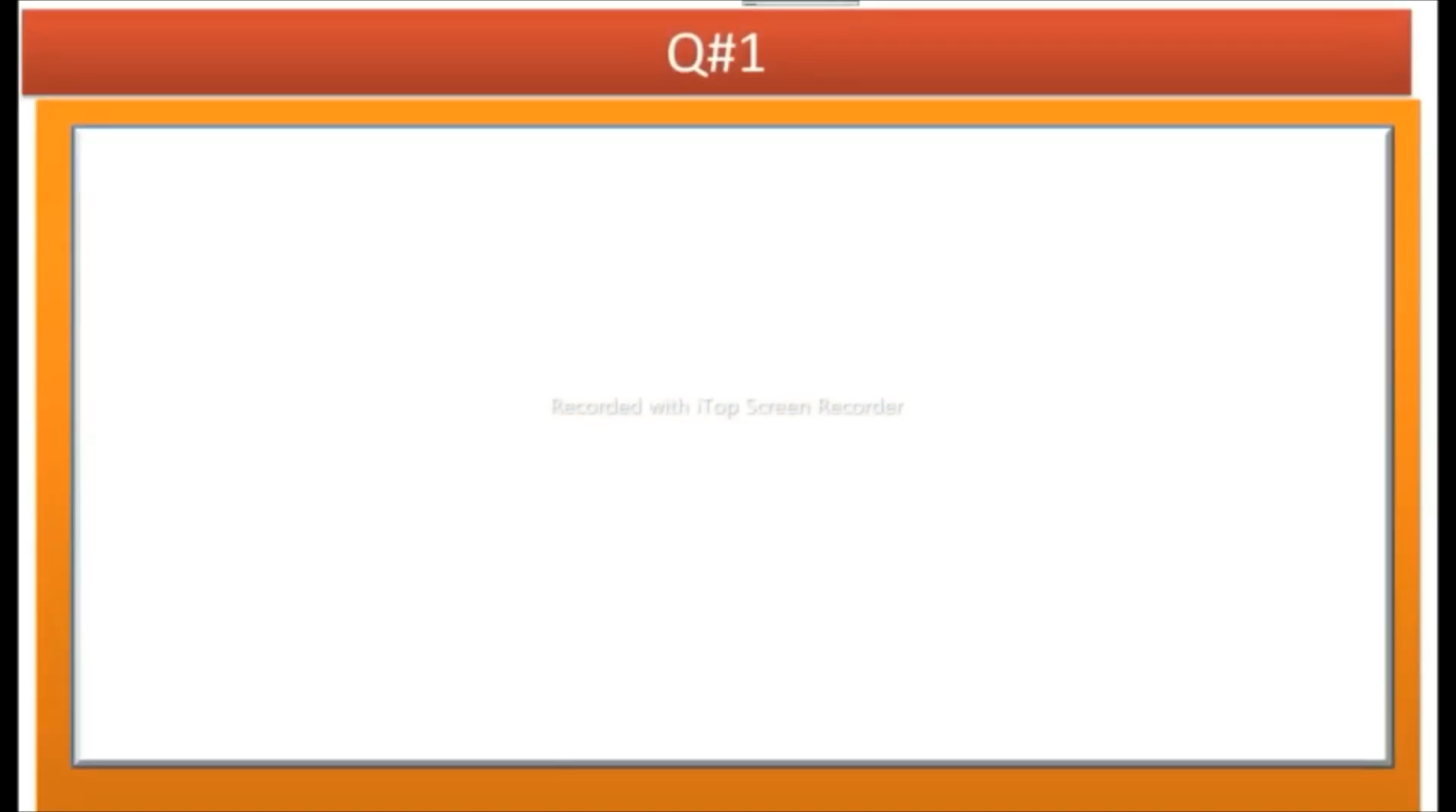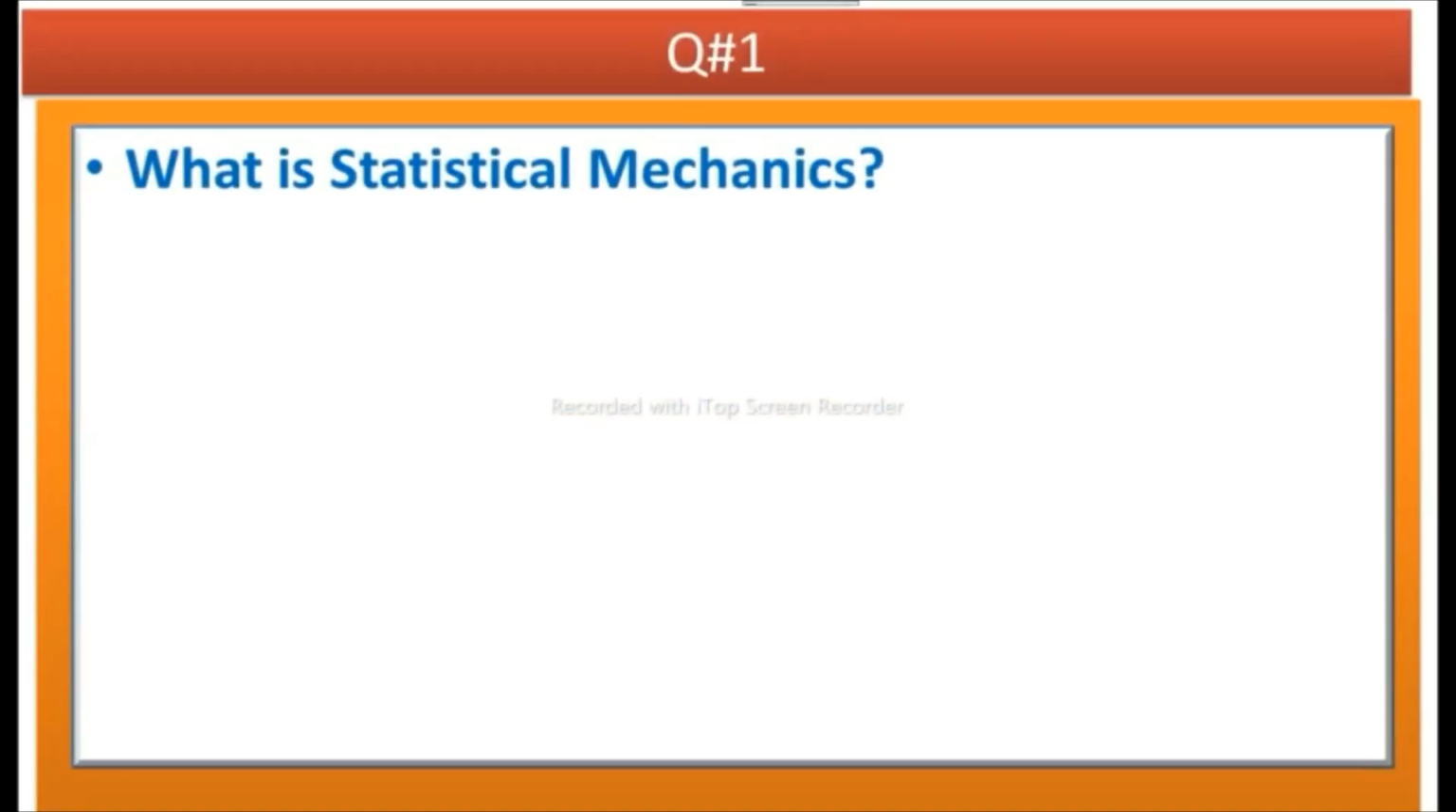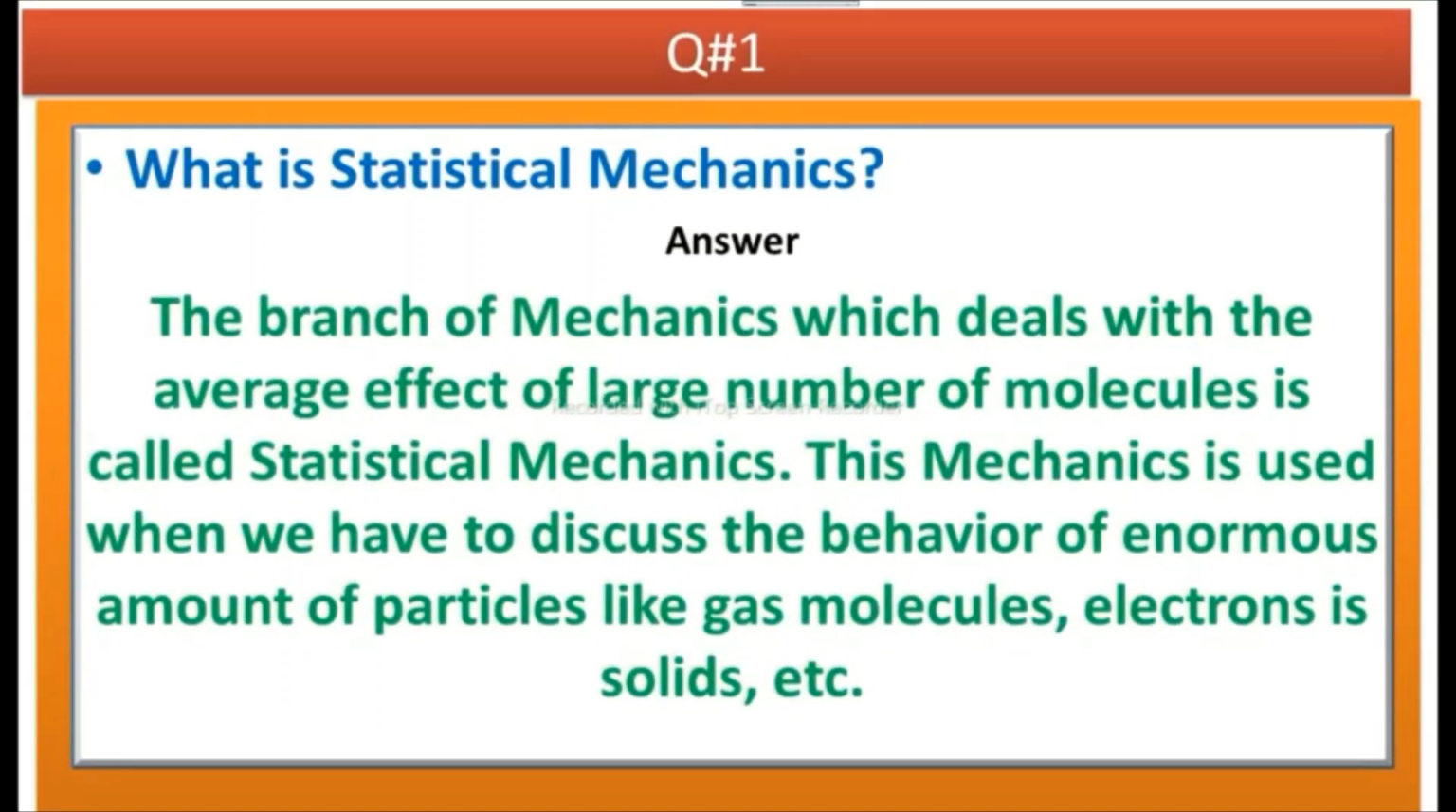Question number one is, what is statistical mechanics? Answer is, the branch of mechanics which deals with the average effect of large number of molecules is called statistical mechanics. This mechanics is used when we have to discuss the behavior of enormous amount of particles like gas molecules or electrons in solids, etc.